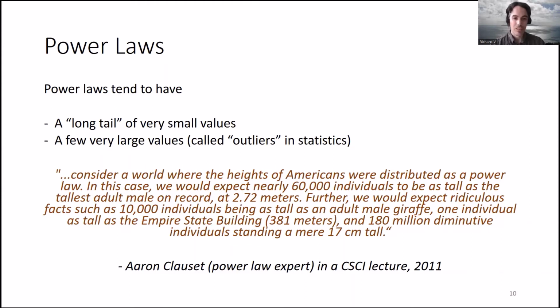And that's characteristic of power laws. And this is exactly the example we saw that doesn't hold for human heights. So there is a pattern for human heights, but it doesn't have these extremely tall people and a large number of extremely short people. So that's the difference between power laws and other kinds of mathematical laws that you might see. So what characterizes power laws is that they have a long tail and a few large outliers.